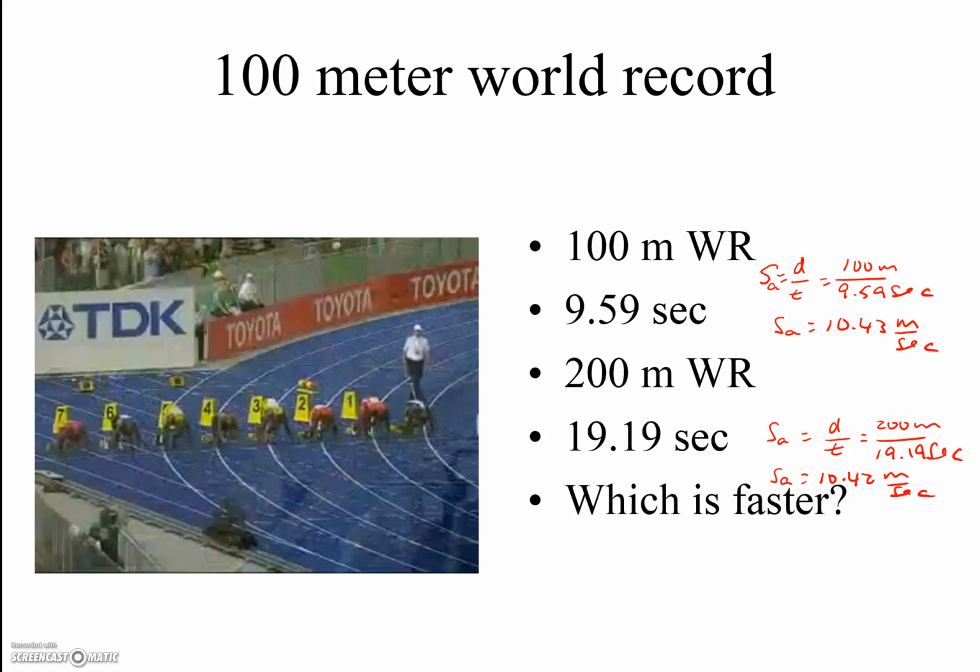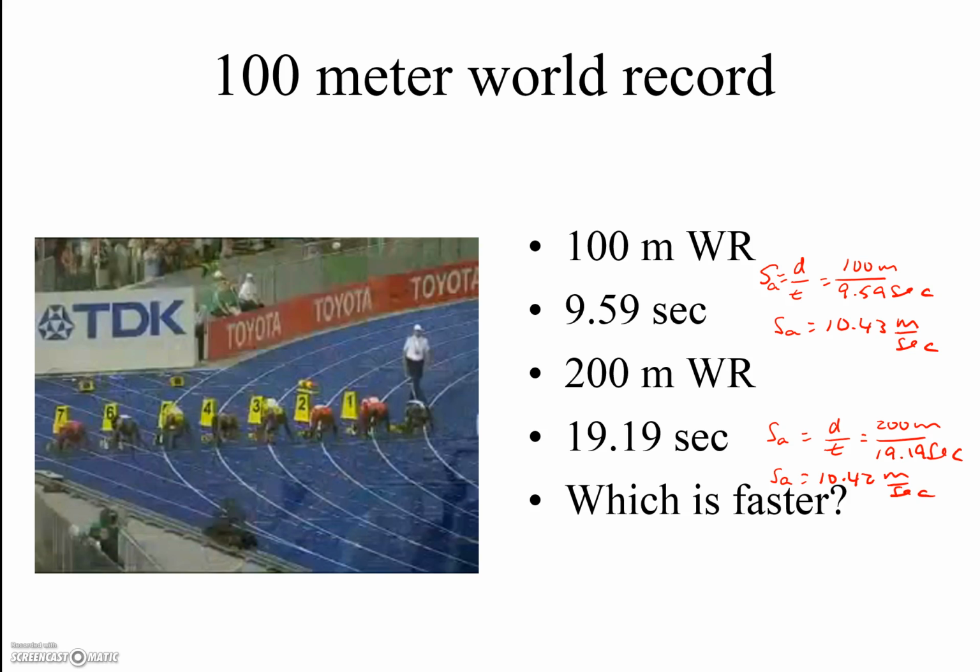We can do the same thing with the 200-meter world record. We would take the total distance traveled divided by the time it takes to travel that distance. So we've got 200 meters divided by 19.19 seconds gives us an average speed of 10.42 meters per second.